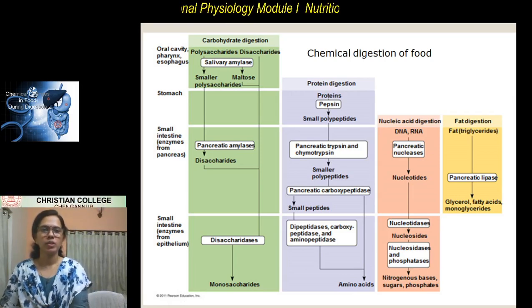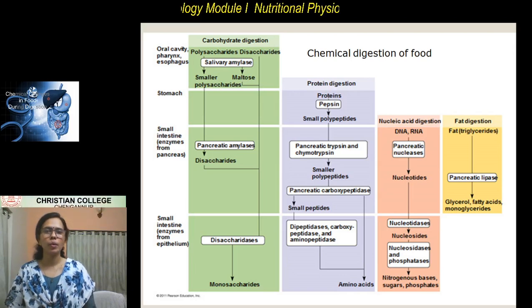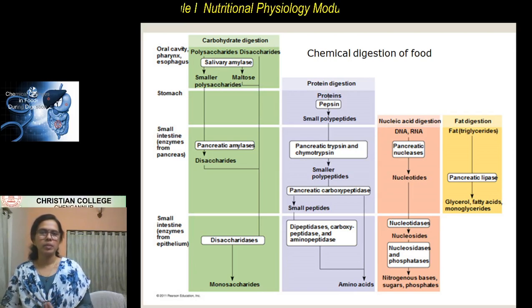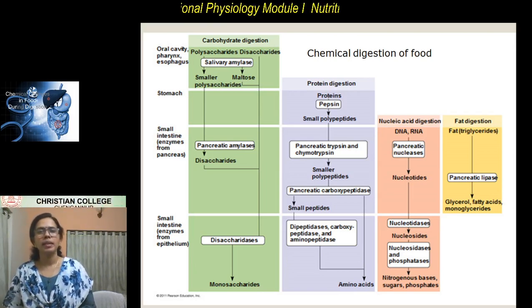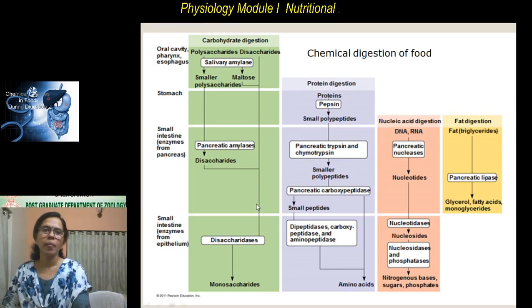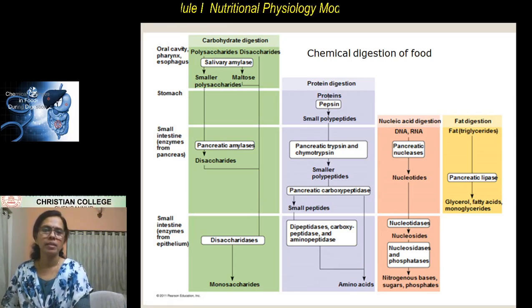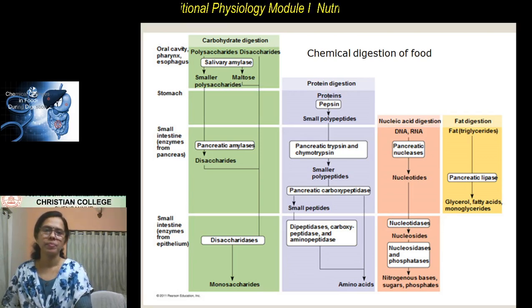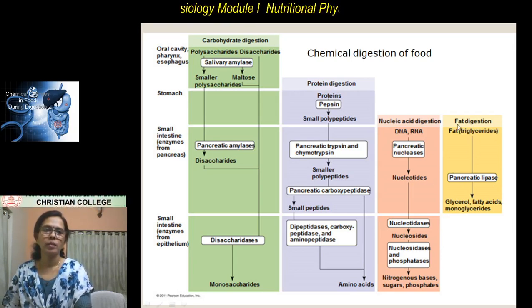Protein digestion takes place inside the stomach and small intestine. It begins in the stomach, and there are endopeptidases like pepsin, trypsin and chymotrypsin. Trypsin and chymotrypsin are pancreatic enzymes. Then there are exopeptidases in the intestinal juice like dipeptidases, carboxypeptidases and aminopeptidases. Now we will move on to the fat digestion.